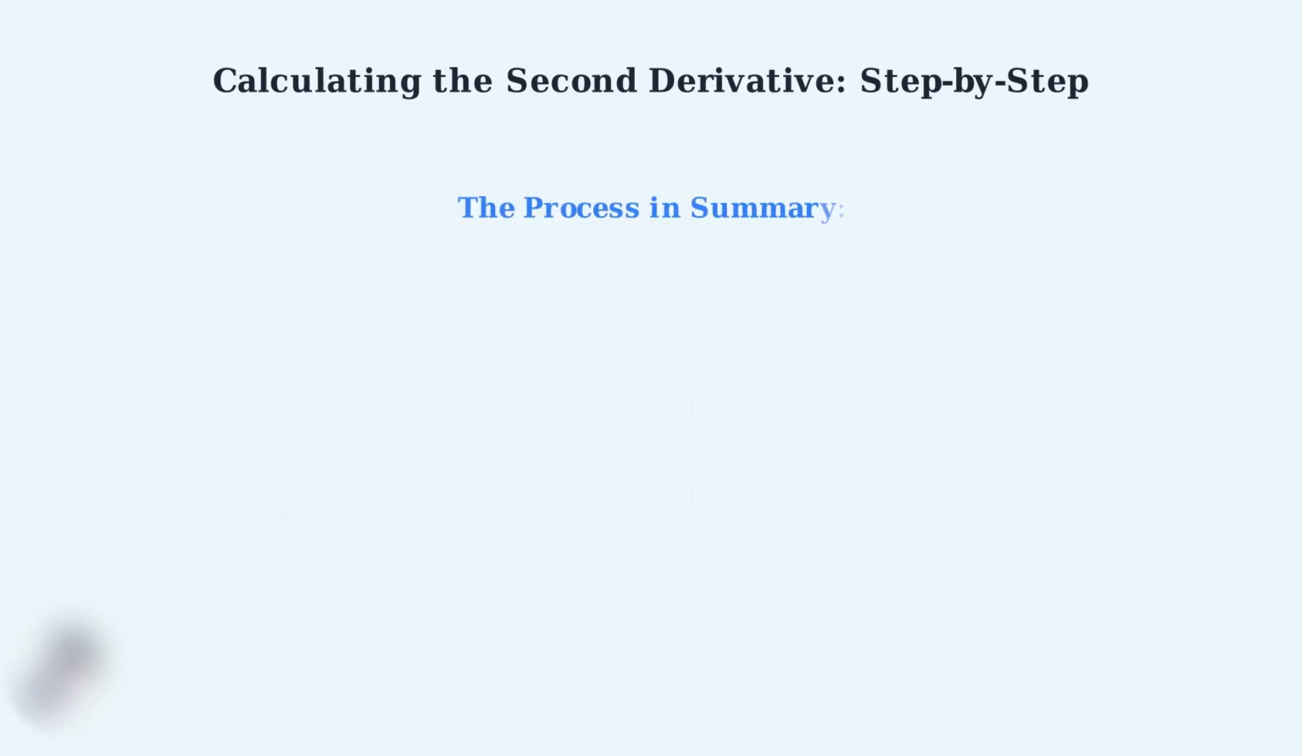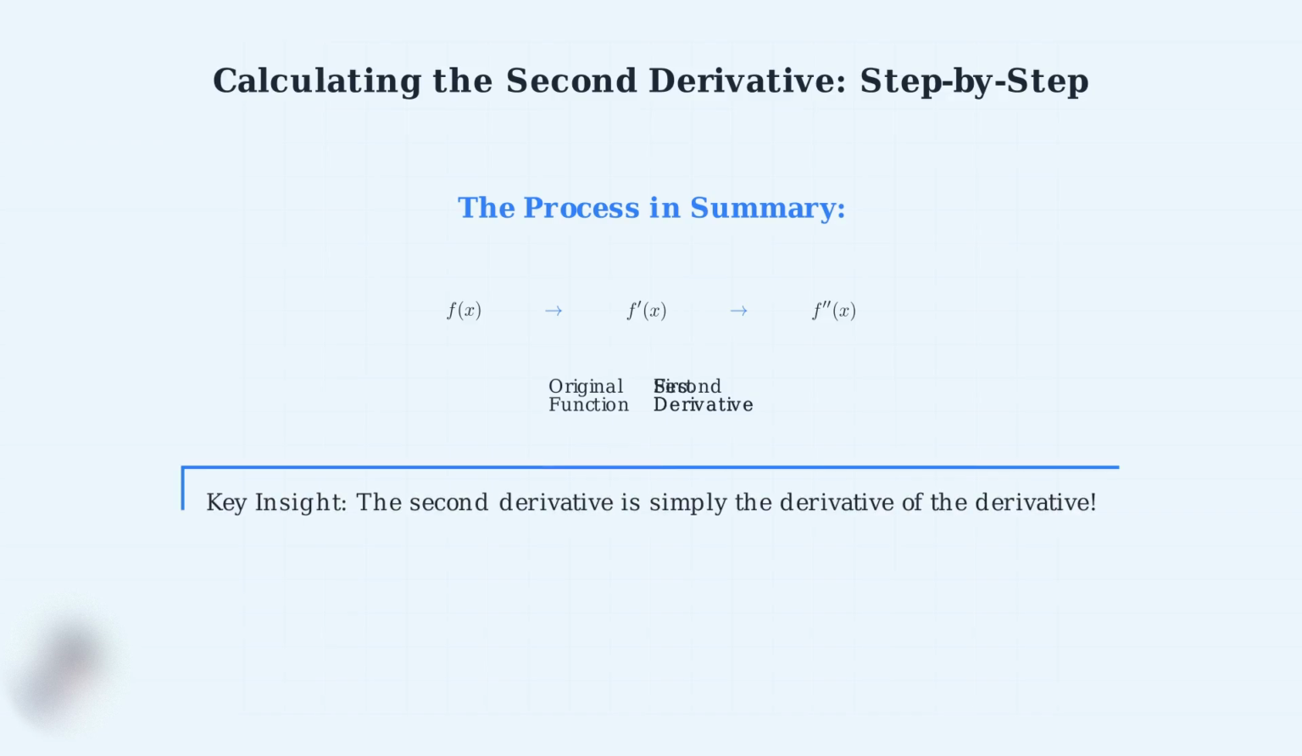To summarize, calculating the second derivative is a straightforward two-step differentiation process. We start with our function, find its first derivative, then differentiate once more. The key insight is that the second derivative is simply the derivative of the derivative. It's that simple. Now that we know how to calculate the second derivative, what does it actually tell us about the shape of our function?